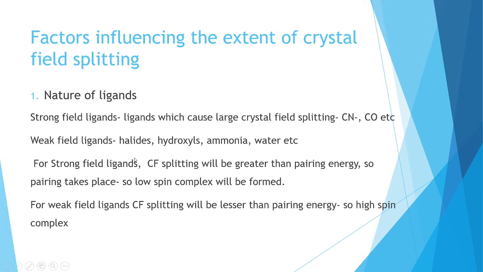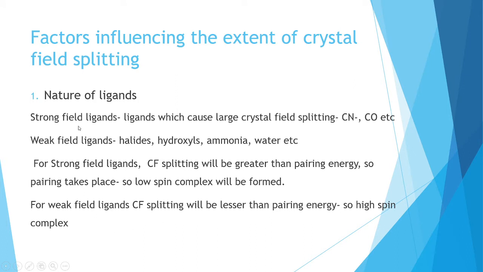So what happens? These strong field ligands will form low spin complexes. Low spin complex means a paired complex, where the electrons will be paired. So for strong field ligands, pairing will take place, so a low spin complex will be formed. In the case of weak field ligands, the crystal field splitting, the delta value, will be lesser than the pairing energy, and in this case the pairing energy is greater. So what will happen? Pairing does not take place. That means a high spin complex will be formed.